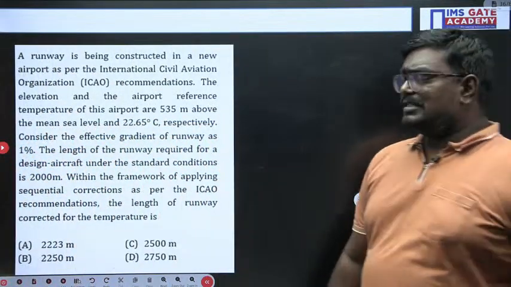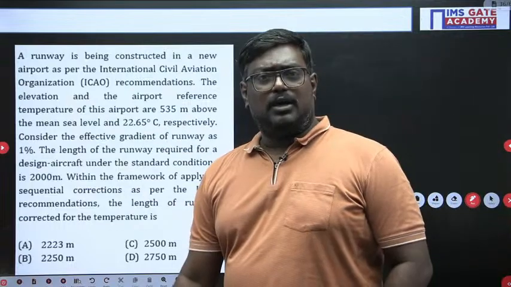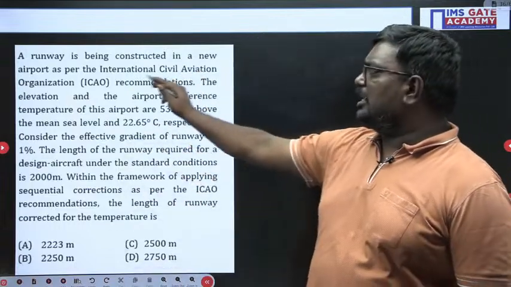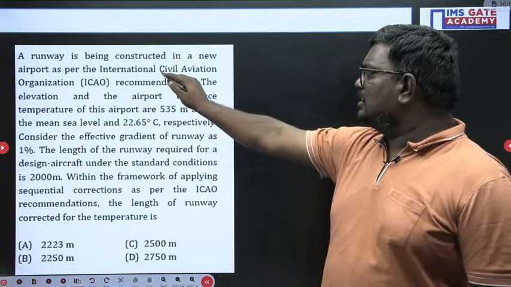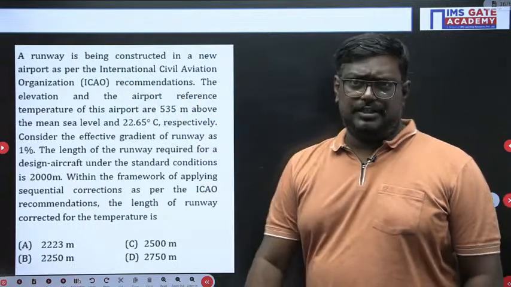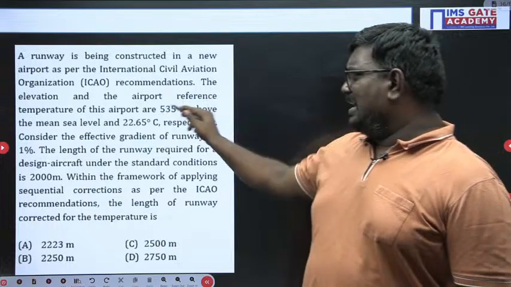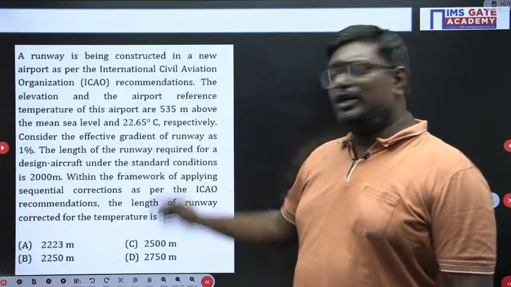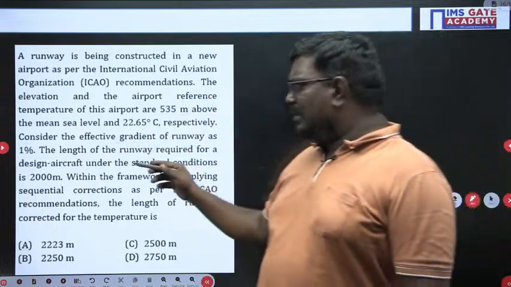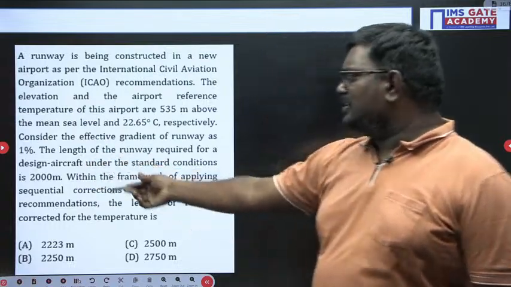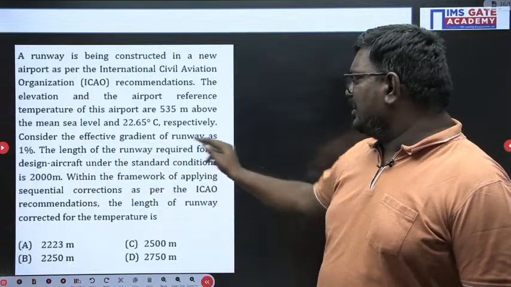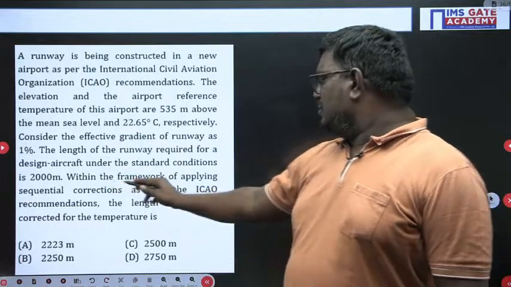Now see, students, there was a question here. The question is, a runway is constructed in a new airport according to the International Civil Aviation Organization. The elevation is 535, temperature is 22.65, and they have given the length of the runway required as 2000 meter, considering effective gradient as 1 percent.